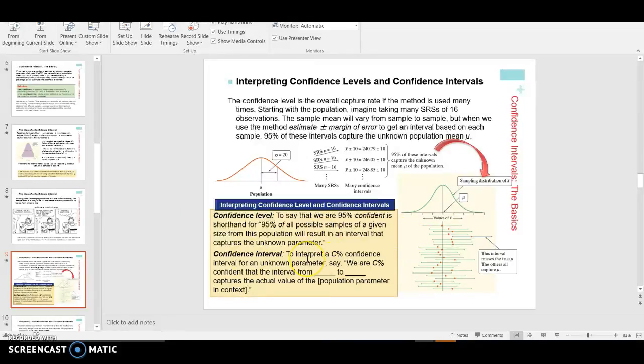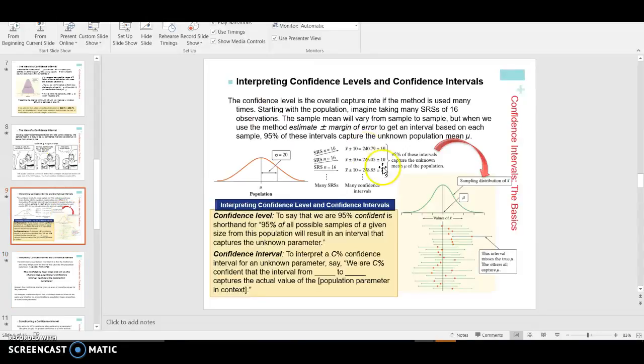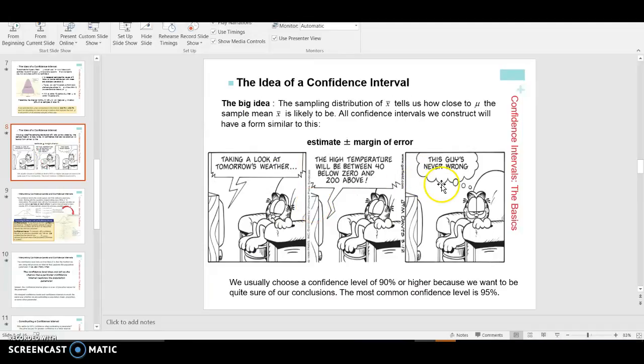And if you are given the confidence interval, you would want to say we are blank % confident that the interval from blank to blank captures the actual value, whatever % of the time. So you really want to be careful with your language. Confidence intervals are really just used to say, hey, we don't know what the population is. We're giving you this interval. We're going to be right whatever % of the time that we say based on our confidence. And we use those normal curves to say what percentage it should fall in. So try these different examples. If you have questions, please ask.